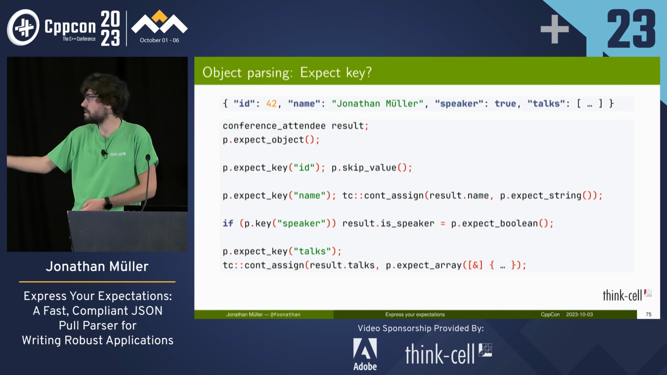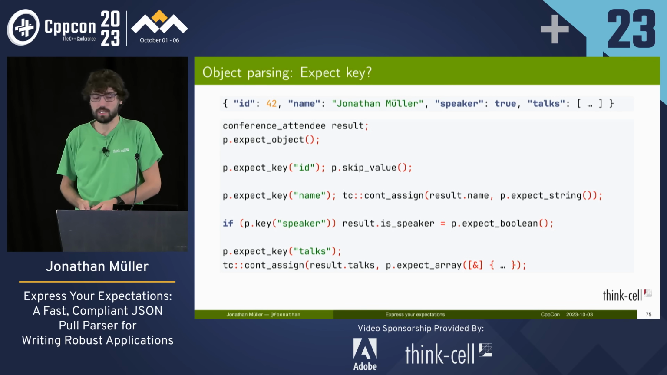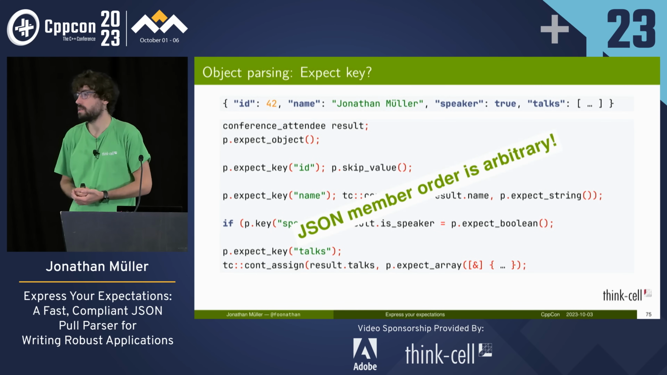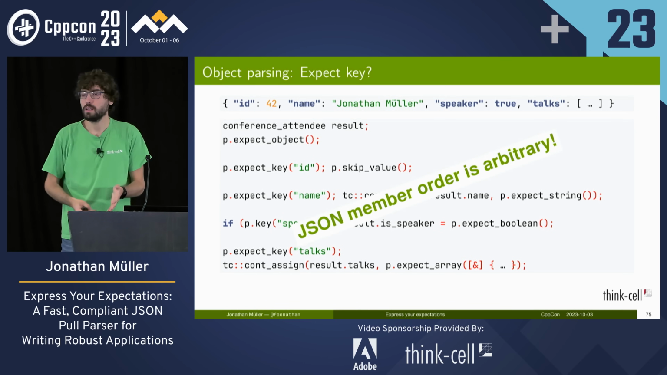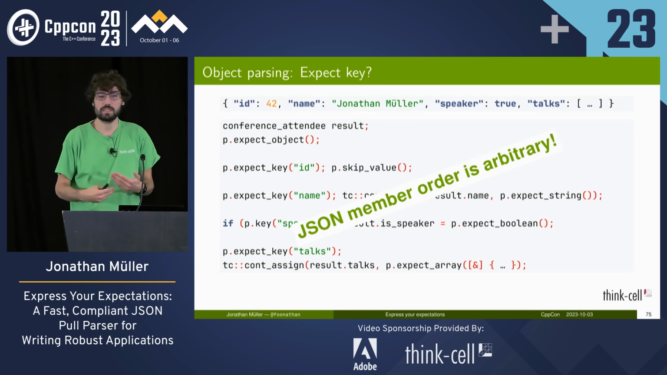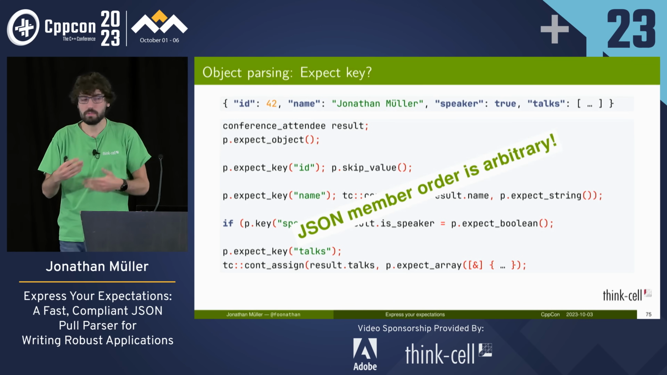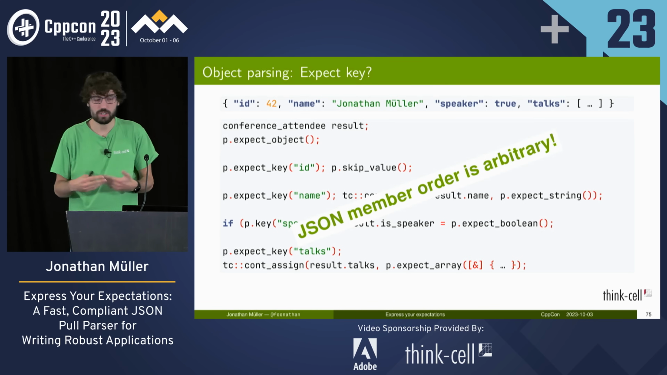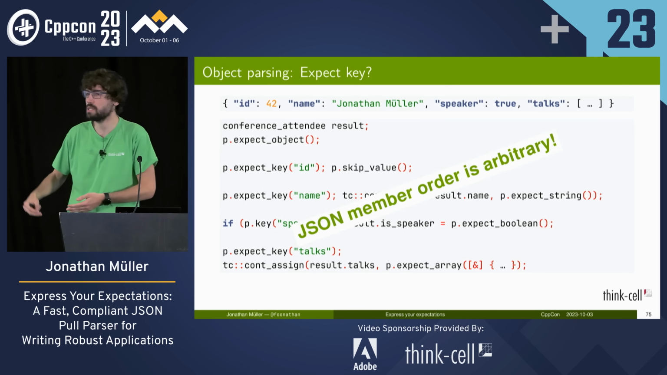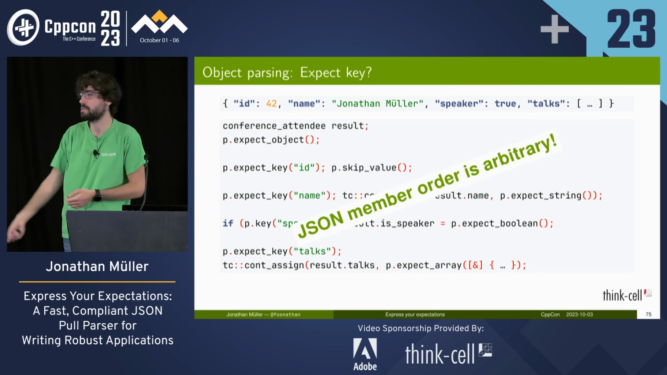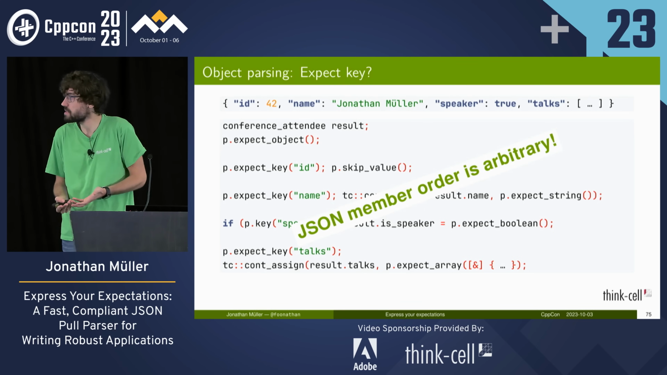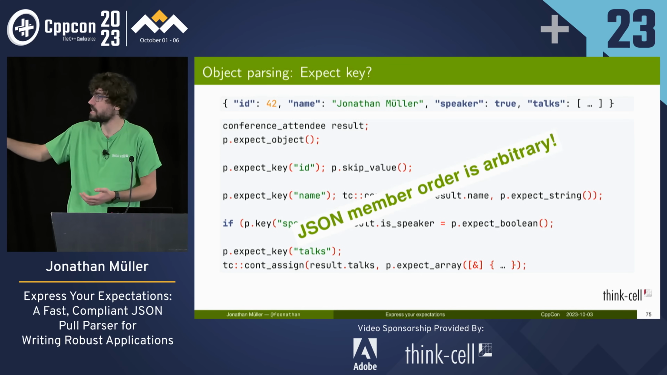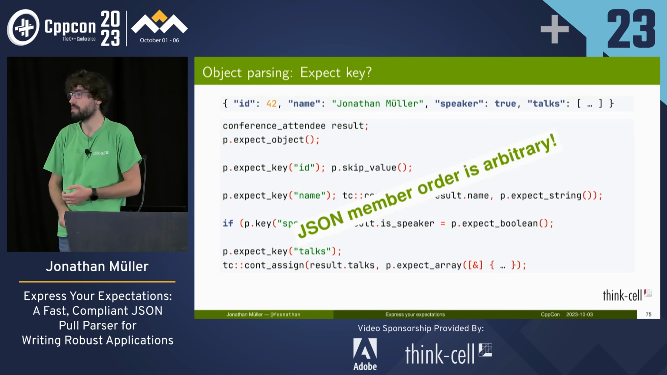And while it would be possible to implement an API like that, that is not a really good idea, because in JSON, the member order of an object is arbitrary. I can take a JSON string, change all the orders of the sub-objects in it, and I will still have the same JSON value, right? Conceptually, the order doesn't matter. So it's really bad to write code that assumes a specific ordering of the keys, because there's no guarantee to have them. So we don't provide an expect key, to not encourage this sort of behavior.